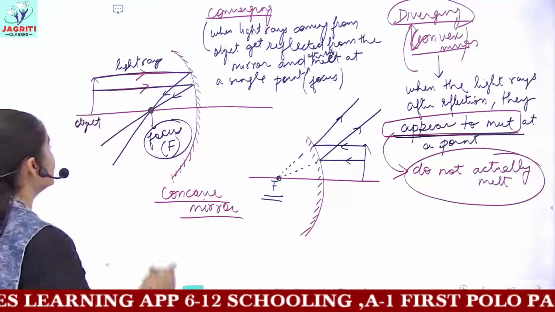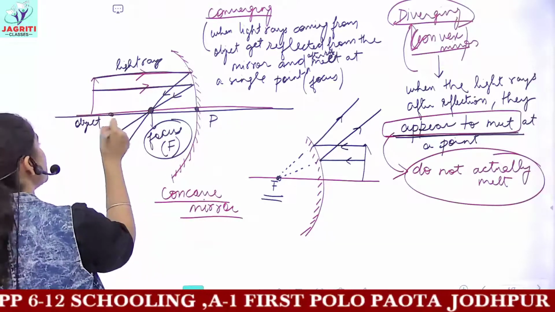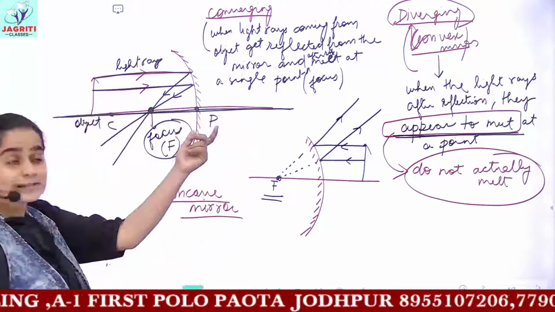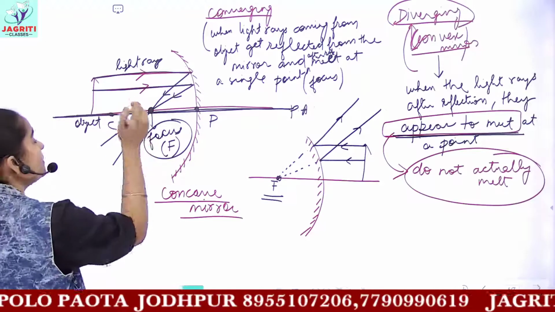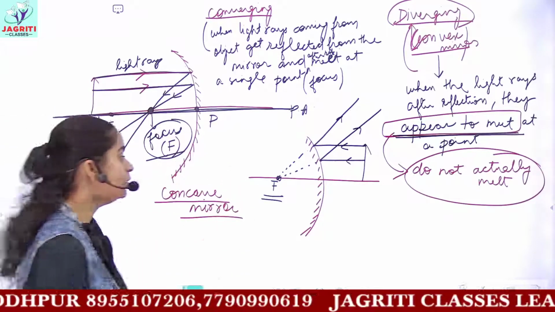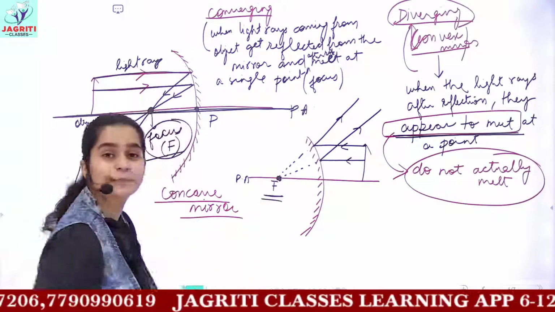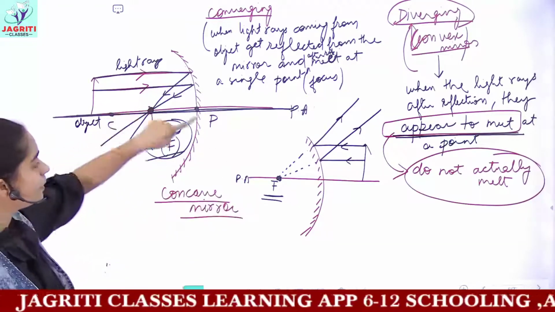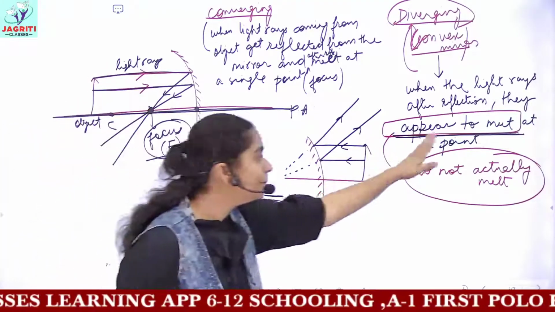Let's see in the diagram. This imaginary axis which is passing through the pole, let's suppose here you have the center. So this axis which is joining the center and pole is called the principal axis. And on the principal axis you have this point which is known as focus. In this mirror also, this one would be the principal axis, and on the principal axis you have a point which is called principal focus. So what is focus? It is a point which is present on the principal axis, and at this point all the rays actually meet or they appear to meet.